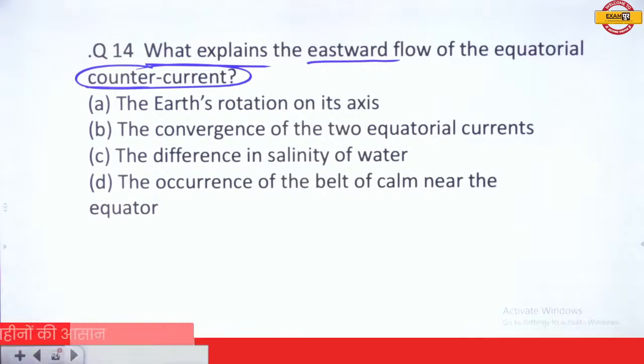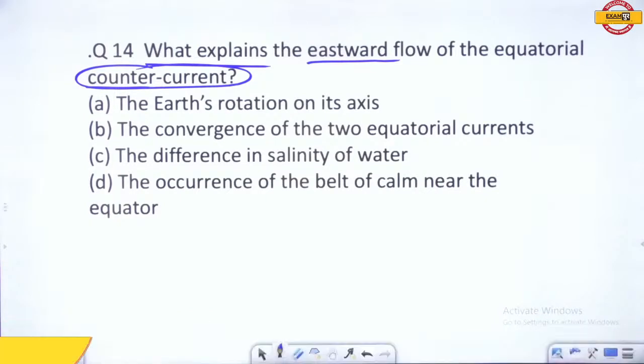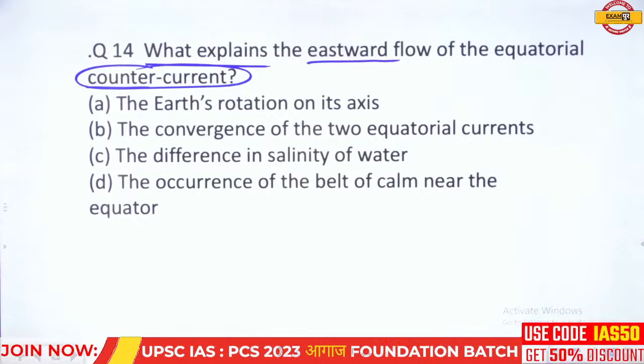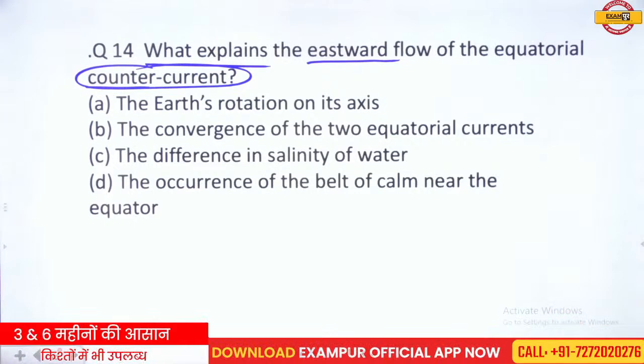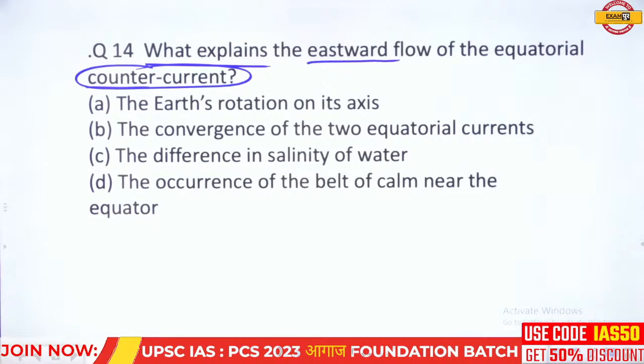Read this question carefully and try to reply. Try to give the answer of this question. Read this question.